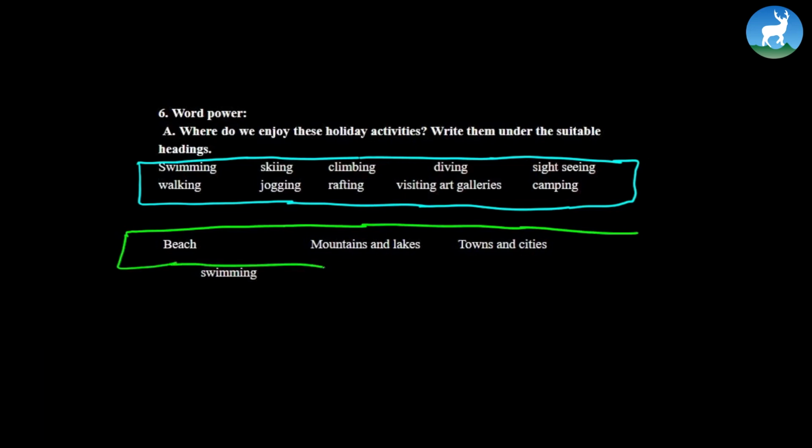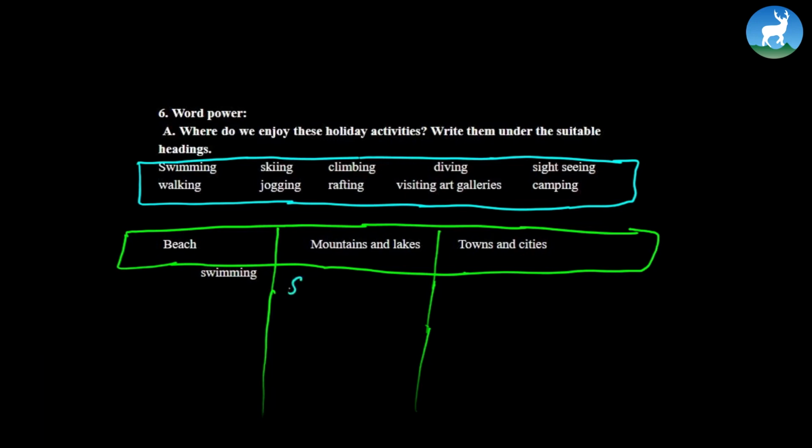So now our task is to classify under which headings these holiday activities fall. Like swimming falls under beach, all right? Similarly, how about skiing? Undoubtedly, skiing would be under mountains and lakes. Climbing definitely would be, again, mountains and lakes. Diving would be, obviously, in a beach.